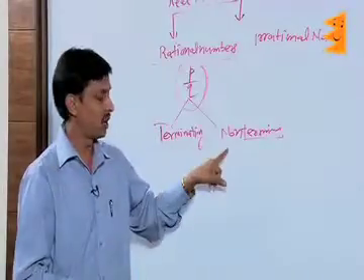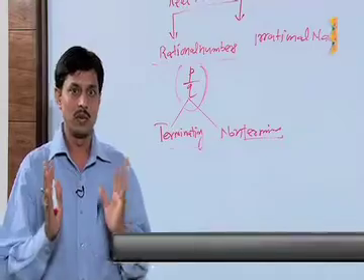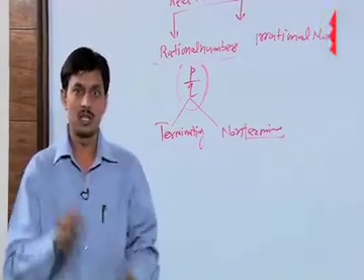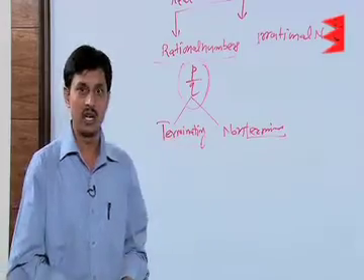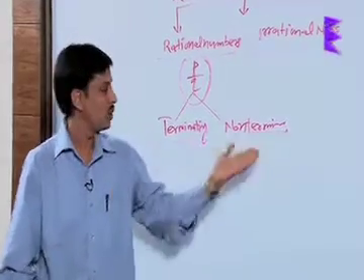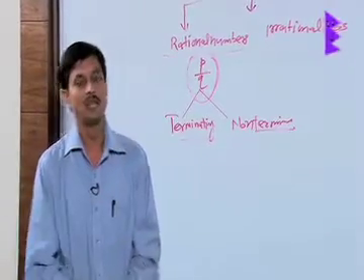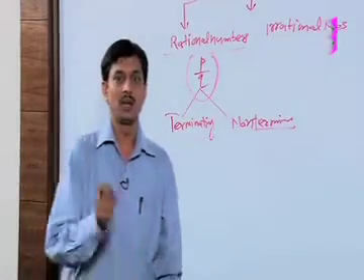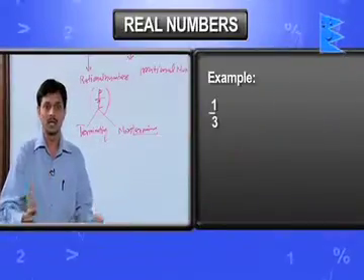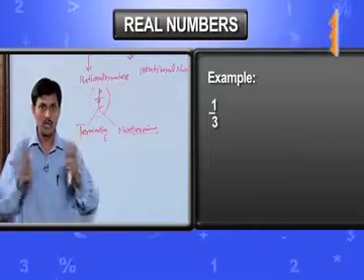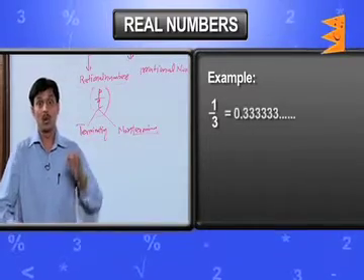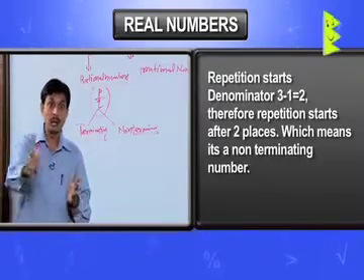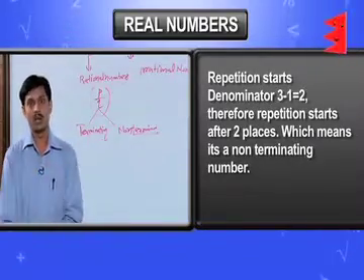So to decide the non-terminating number and terminating number, the fact is if the prime factors of the denominator consist only of 2's and 5's, it is terminating. If any other prime numbers are also involved other than 2's and 5's, it definitely has to be a non-terminating number. The meaning of non-terminating number is, suppose we take 1 by 3, we divide it, we always find the answer is 0.33333. All the time we remain to find, and it is repeating, but it is never going to be terminated.